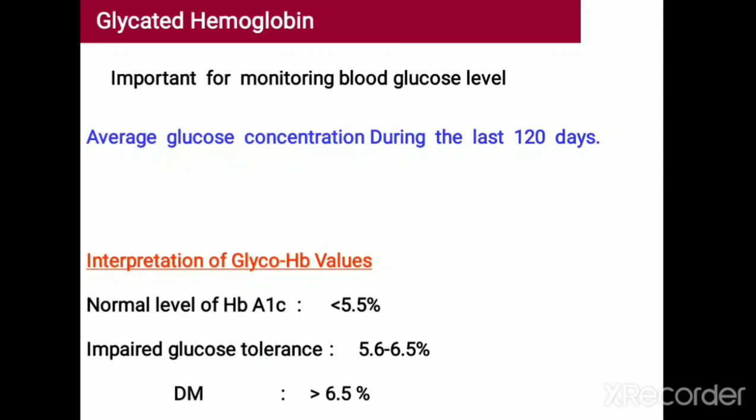In a normal healthy individual, the HbA1c level should be less than 5.5 percent, and in a patient with diabetes mellitus, it should be more than 6.5 percent, and in IGT it should be in between 5.6 to 6.5 percent. That is the level of HbA1c in a normal individual and in a patient with diabetes mellitus.